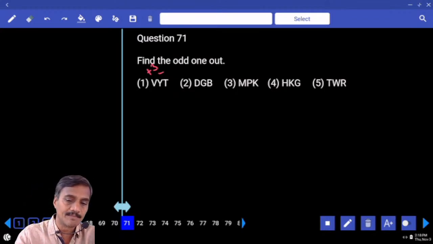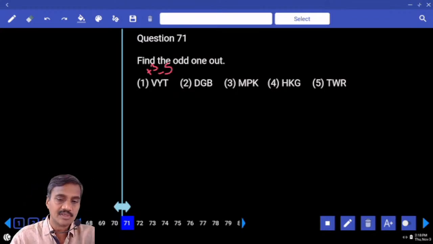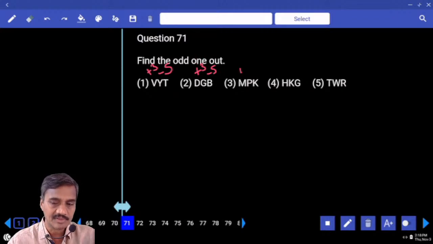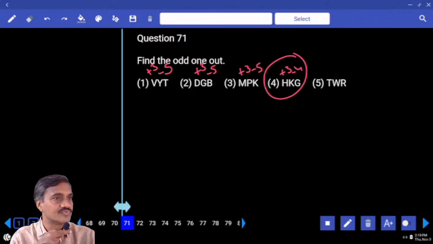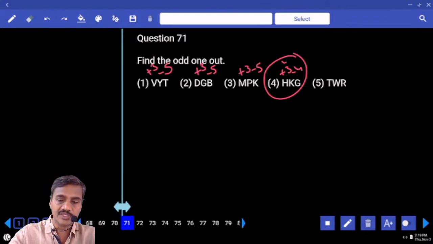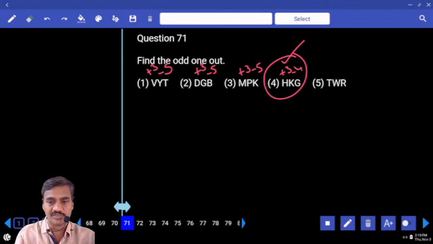Y and T, minus 5, 25 and 20. And D and G, plus 3. G and B, 7 and 2, it is minus 5. And M and P, 13 plus 3, 16. 16 and 11, minus 5. H and K, plus 3. K and G, minus 4. Then what is your answer here? Except choice 4, in the remaining terms, the difference between the elements is plus 3 minus 5. Here it is plus 3 minus 4, choice 4 is the odd one.